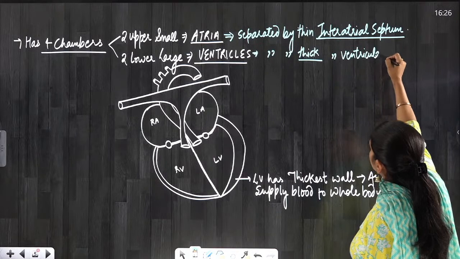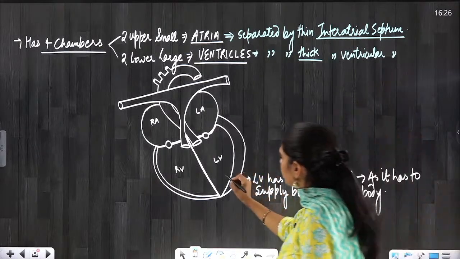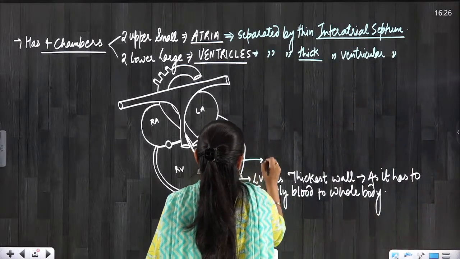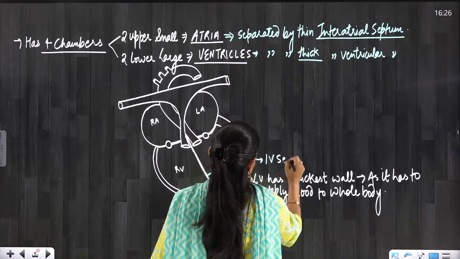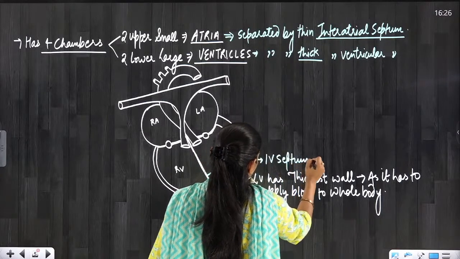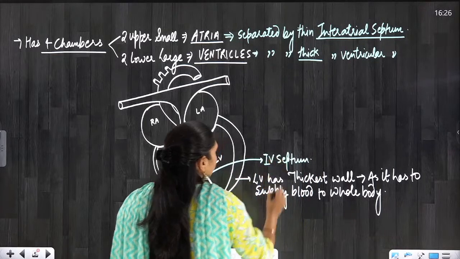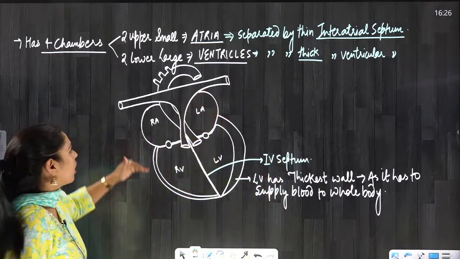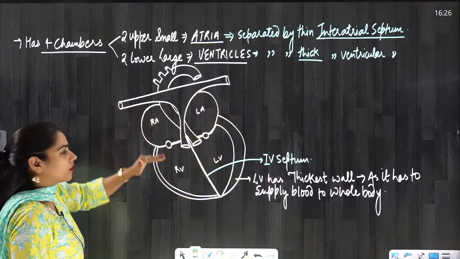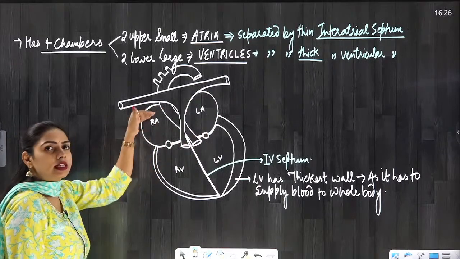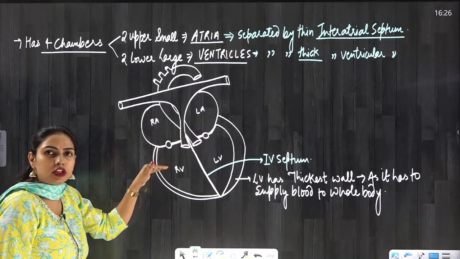Interventricular septum. So you can see here this interventricular septum. I hope you have understood these 2 septums. Now the atria of both sides are also separated from the ventricles of both sides.